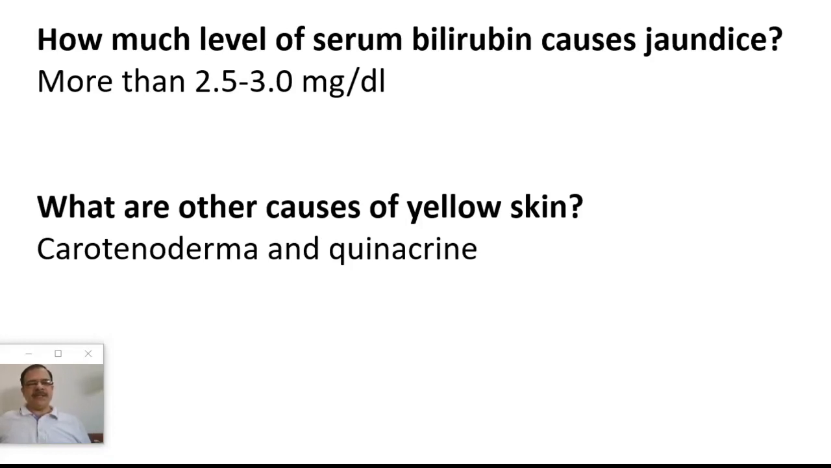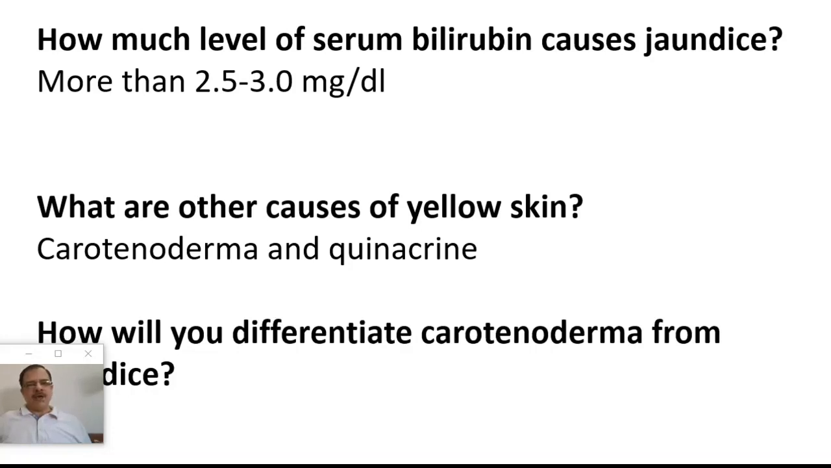Answer will be, it is the excessive intake of carotene known as carotenoderma, and the drug quinacrine. And how will you differentiate carotenoderma from jaundice? Answer is the yellowness will spare the sclera in cases of carotenoderma, while it will involve the sclera in cases of jaundice.